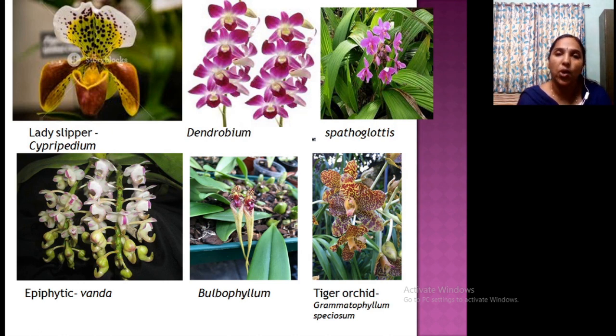Okay. So I hope you understood well. It's a very interesting family, Orchidaceae, and also a very complicated family. Clear? So everything is different and there are so many questions from this family. So study well, draw diagrams and love this family.